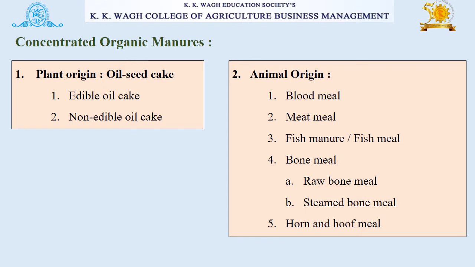Under plant originated organic manures, there are oilseed cakes like edible oil cakes and non-edible oil cakes. Under animal originated concentrated organic manures, there are blood meal, meat meal, fish manure or fish meal, bone meal, which has further types, raw bone meal and steamed bone meal, and the last type is horn and hoof meal.